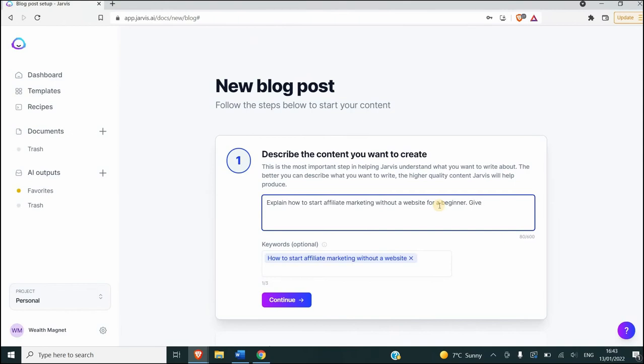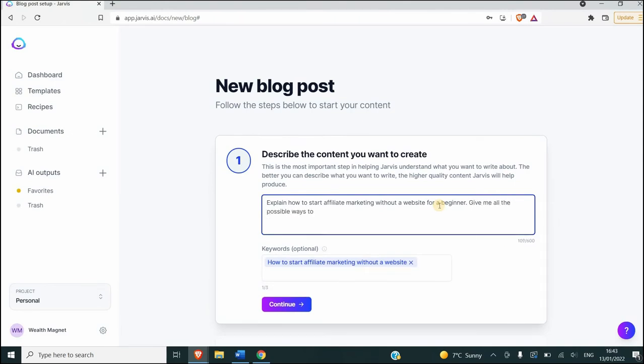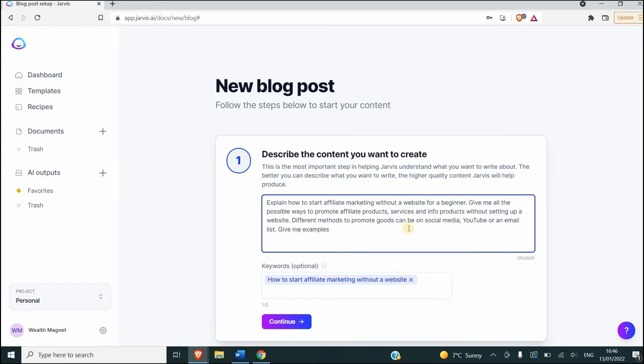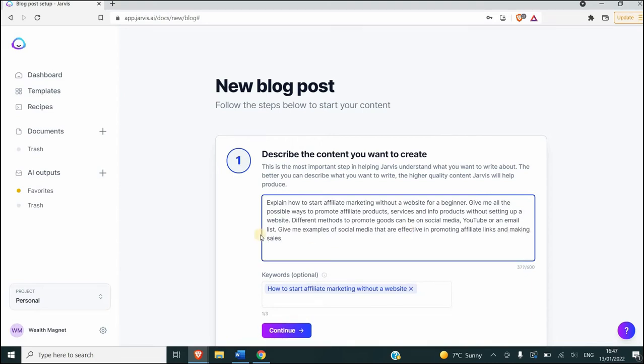Here I'll show you another example with a little bit more structured paragraph. Here I asked Jarvis to explain how to start affiliate marketing without a website for a beginner. I said, give me all the possible ways to promote affiliate products, services, and info products without setting up a website. Different methods to promote goods can be using... Here I said different methods to promote goods, and I gave it some of the methods.